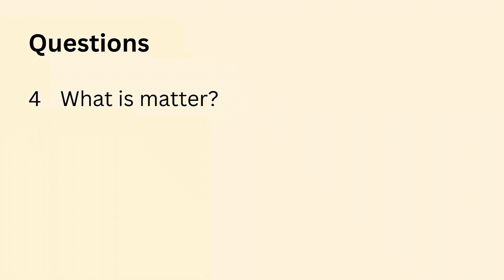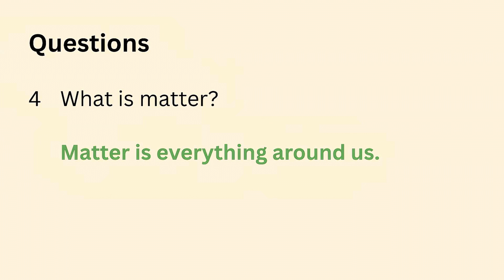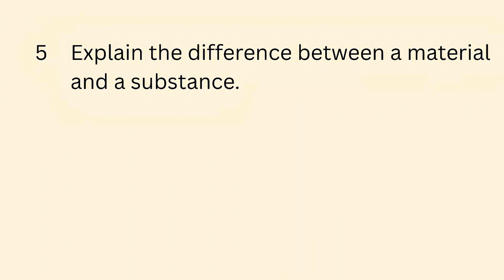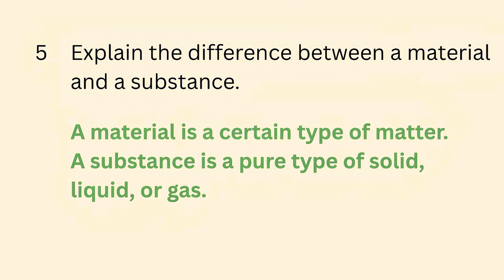Question number 4. What is matter? Matter is everything around us. Question number 5. Explain the difference between a material and a substance. A material is a certain type of matter. A substance is a pure type of solid, liquid, or gas.